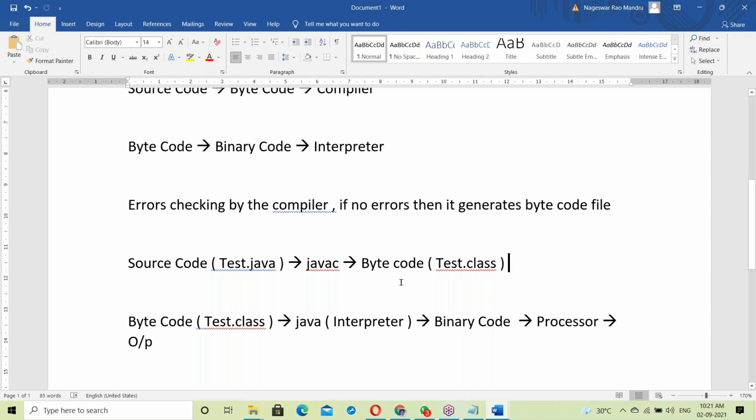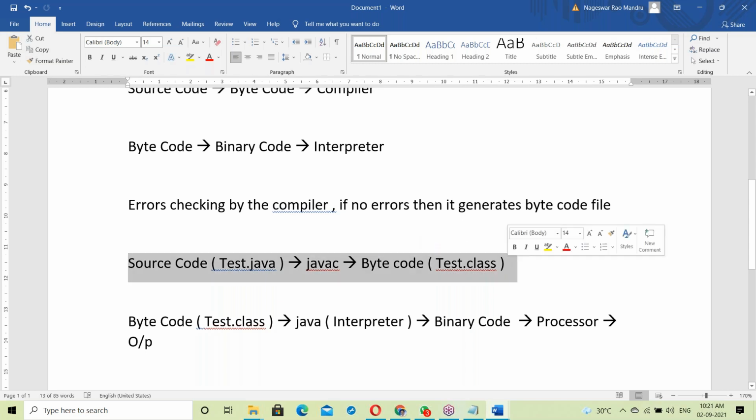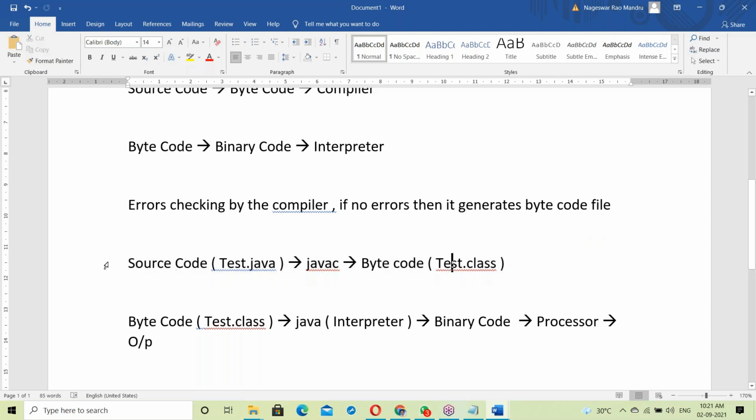Source code converts into bytecode. So the javac compiler converts source code to bytecode. The Java compiler checks all the lines, the whole program, from top to bottom. If no errors, it generates the .class file. So the compiler is involved in error checking. The compiler works to check for errors.